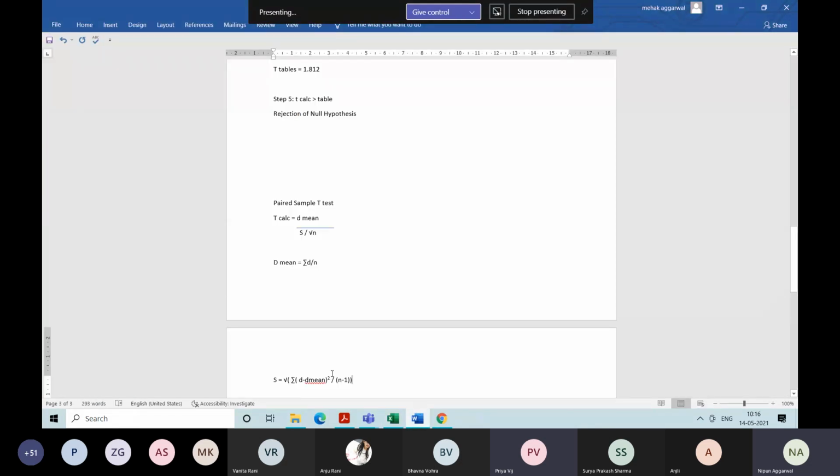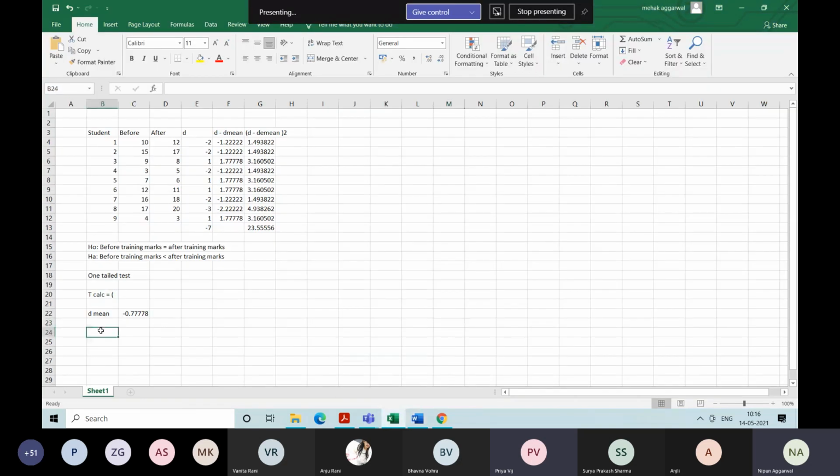So you have to check the formula, that is, sigma of D minus D bar square divided by n minus 1. So S square becomes 23.5 divided by 8, which is 2.944, and then the under root of the same, that will be the answer.